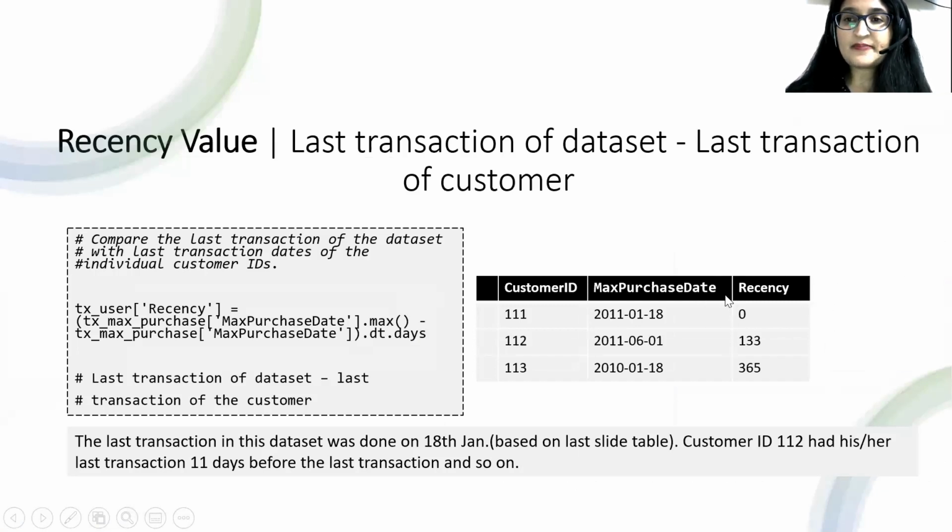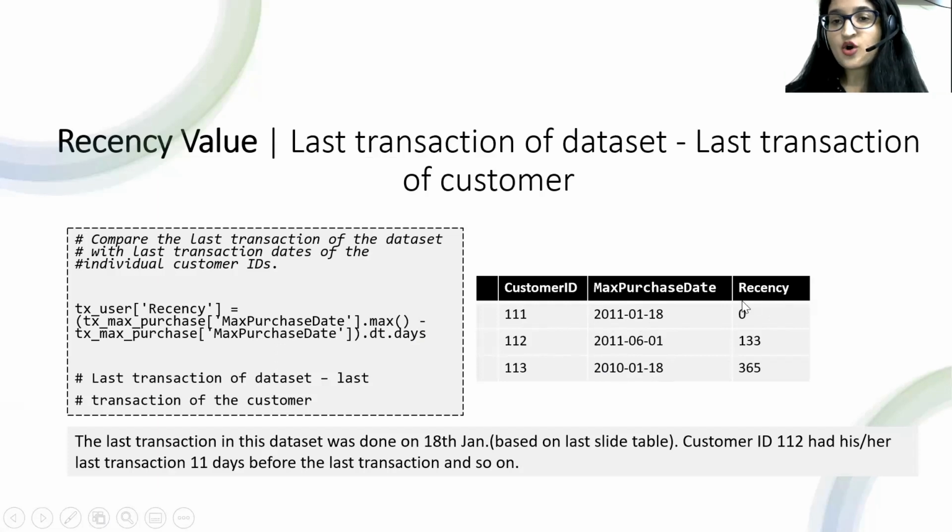And then this recency value will be based on the maximum purchase date in the entire data set minus the maximum purchase date for a customer. For example, here you can see the maximum purchase date for the entire data set is 18 Jan 2011, for the 111 customer. Don't confuse it with this 113, that is 18 Jan 2010. So the most recent date is 18 Jan 2011.